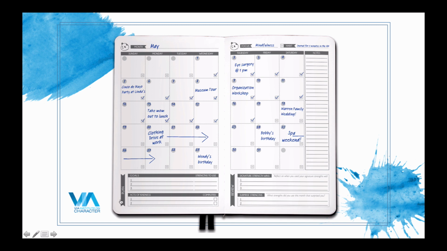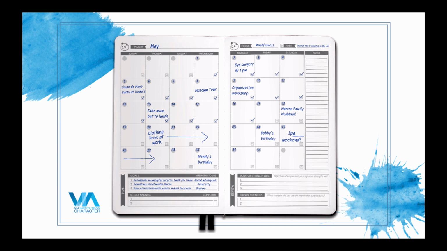So your planning section is going to happen at the beginning of the month. You want to do this as you're writing this out. What are your top 3 goals that you want to accomplish this month? And then really think about what character strength it would take in order to accomplish that. So when you think about what goals you have, what are the strengths that would make that even easier?